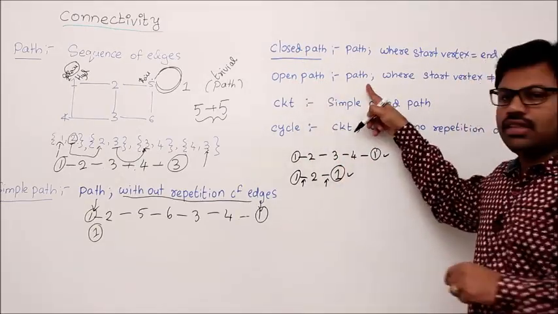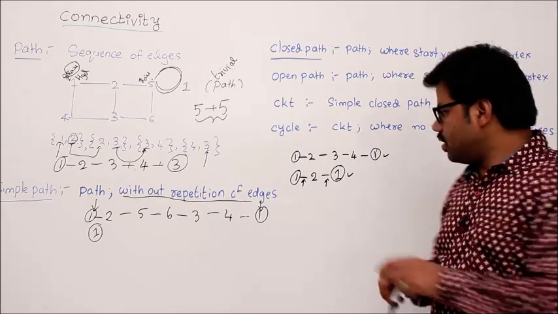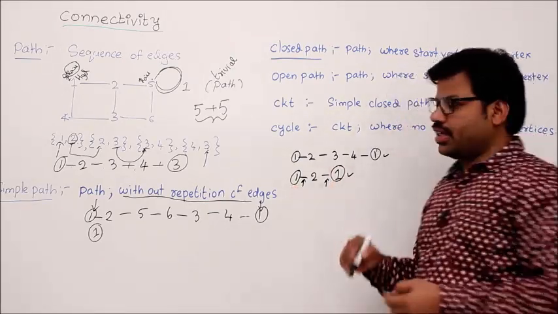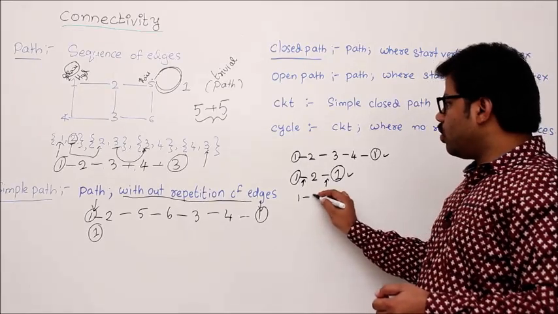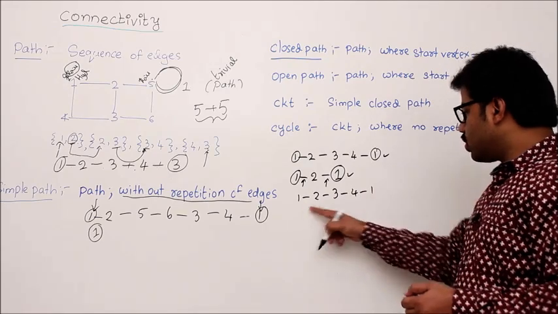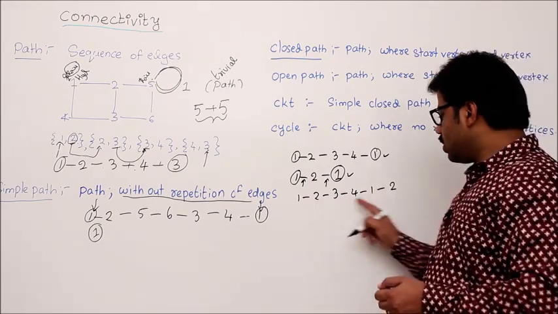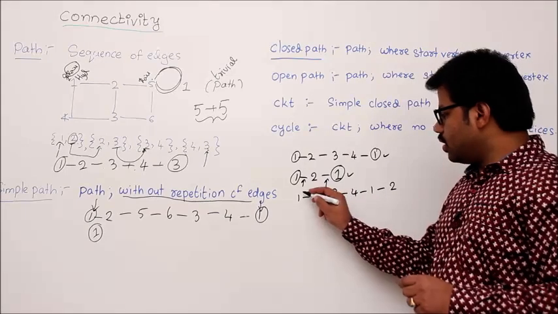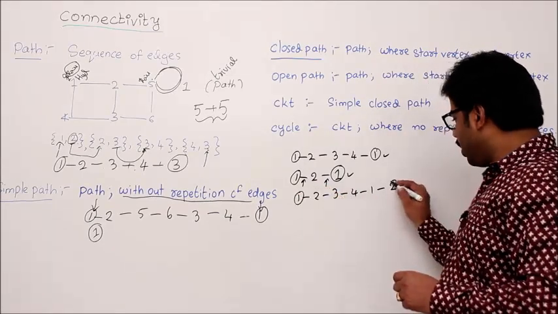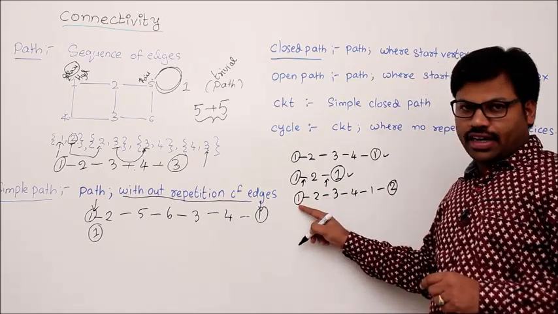Now open path. An open path is any path where the start vertex is not equal to the end vertex. That means starting and ending are different. Example, let's take 1 to 2, 2 to 3, 3 to 4, 4 to 1, which is a closed path. Let me add one more edge, 1 to 2. See, this is not a closed path. The reason is, it's a path but the starting vertex is not equal to the ending vertex, isn't it?